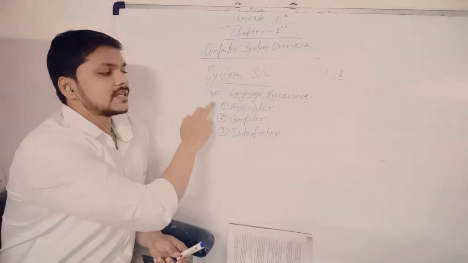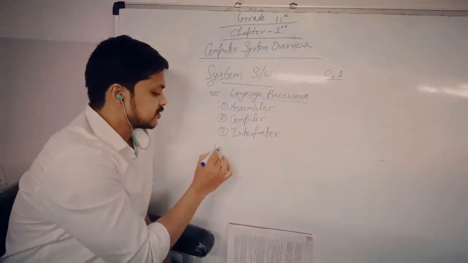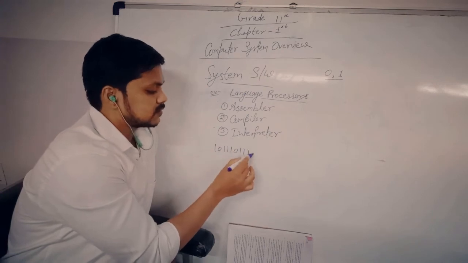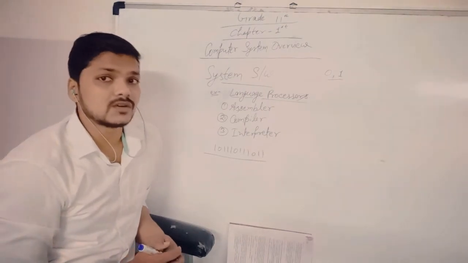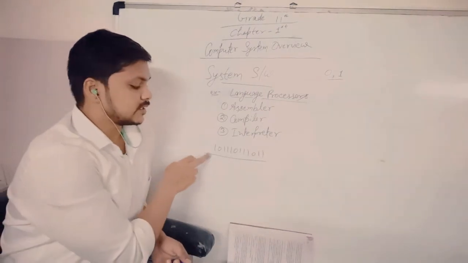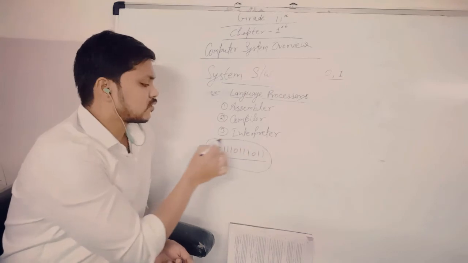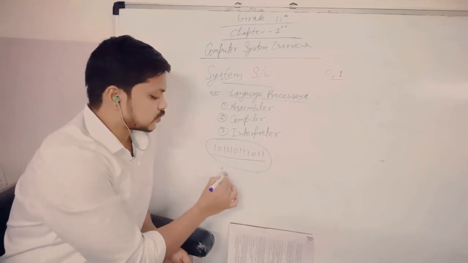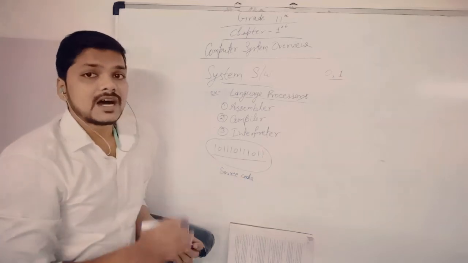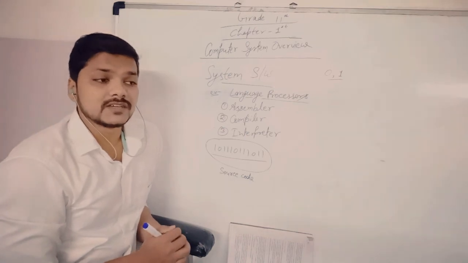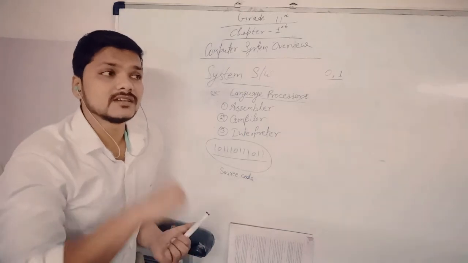So if we talk about the work of assembler: when the data is present in any form like 0, 1, 0, 1, 1, 1, 0, 1, 1, 1, 0, 1, 1, any type of binary language data that is present in the computer, this is normally called a binary language or normal code, simple code, that is called source code. But there are different types of compilers or different types of operating systems which have different types of platform through which they can run the program.